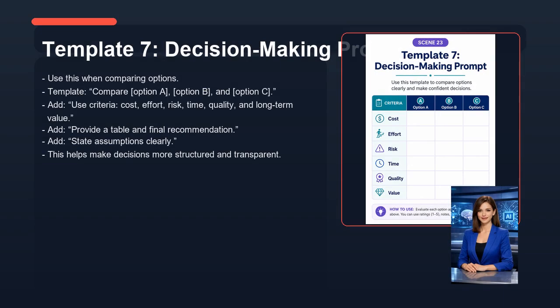Now let's look at template 7, decision-making prompt. Use this when comparing options. Template, compare, option A, option B, and option C. Add, use criteria, cost, effort, risk, time, quality, and long-term value. Add, provide a table and final recommendation. Add, state assumptions clearly. This helps make decisions more structured and transparent.